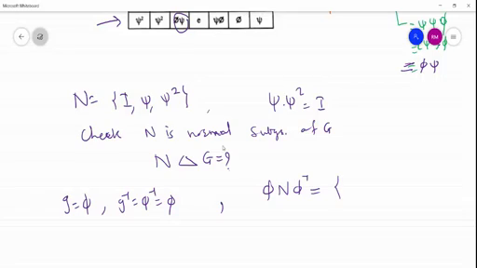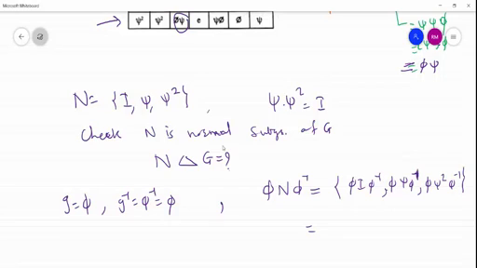We have to multiply each element of N, pre-multiply by phi and post-multiply by phi inverse. So here this is our N. So phi I phi inverse, phi psi phi inverse, last is phi psi square phi inverse.